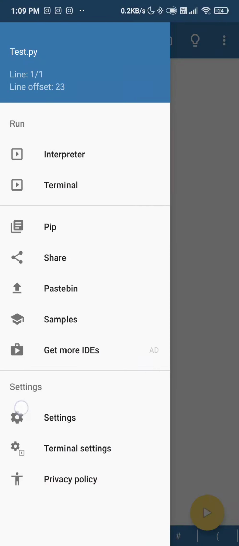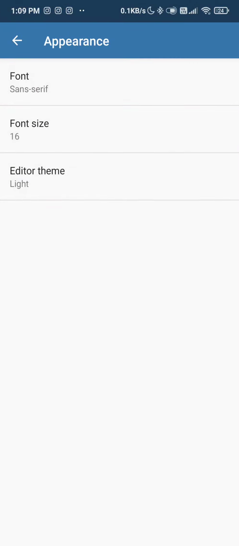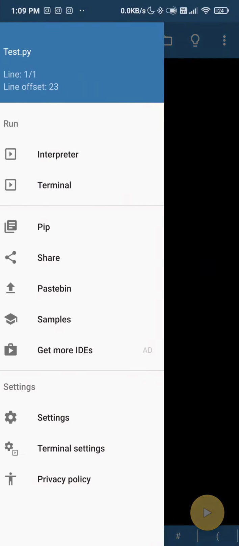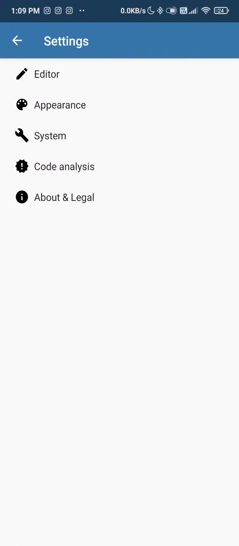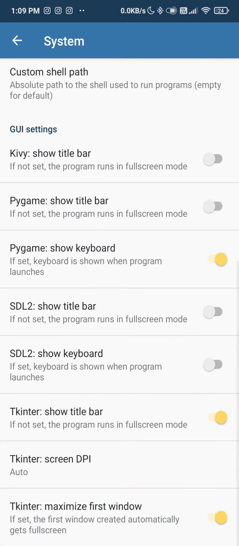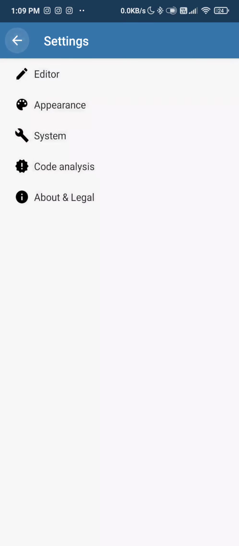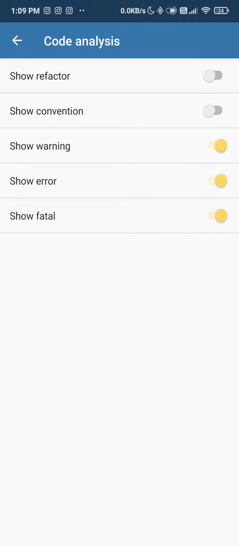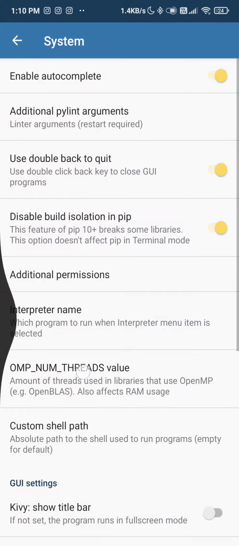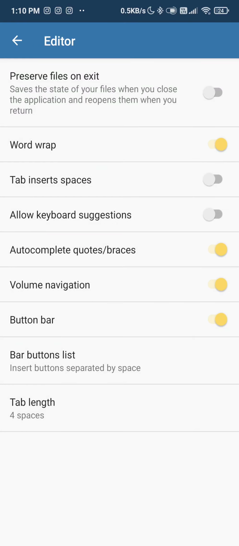What else do we have? Also, it has a dark mode. Yes, that's the best one. I love dark mode. Yes. Also, what else do we have? We have many things. Code analysis, you have this convention and refactor, and all those things are already there. Editorial, you can choose if it has to word wrap, that is if the next line should be shown down or the continuous line can be shown down. Tab spaces, keep it to 4, generally it is 4.